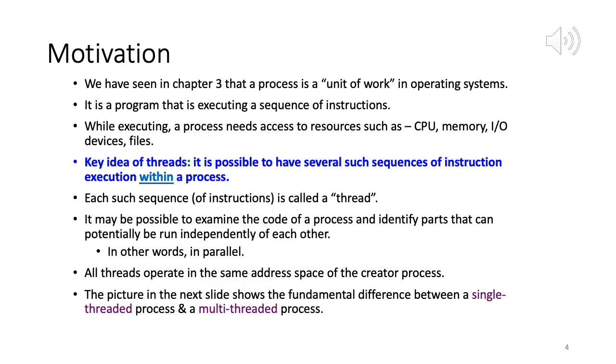So now I have slide number 4, which is the title motivation. Okay. So just to read a bit from the book, what it says is the process model introduced in chapter number 3 assumed that a process was an executing program with a single thread of control. Okay. So when we are executing a process, what does it mean? It means that we are executing a series of instructions. Okay. So instruction 1, 2, 3, 4 going on in a sequence.